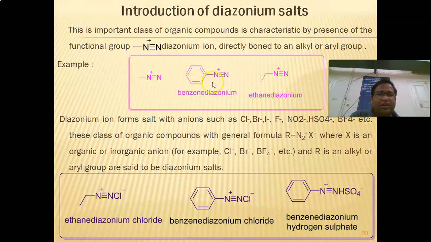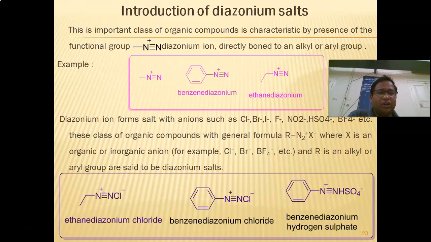So this diazonium ion, you can convert the primary amine into the corresponding any other functional group. So this diazonium, it is a good leaving group. Okay, it easily converts into nitrogen gas.